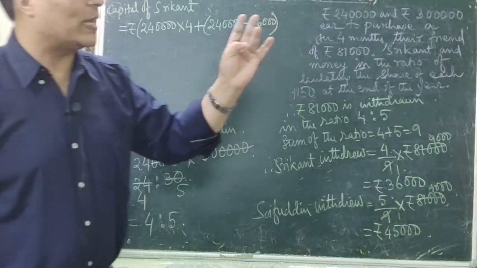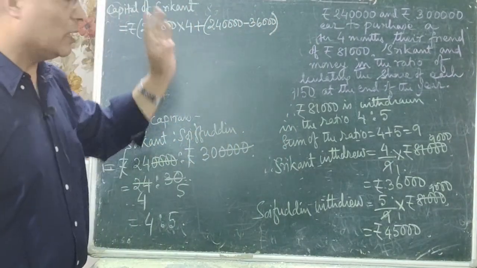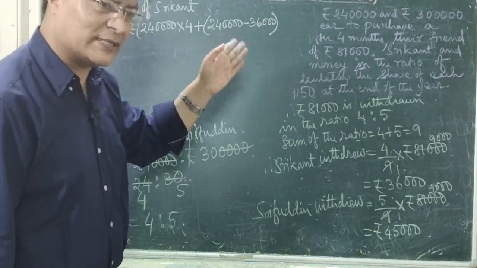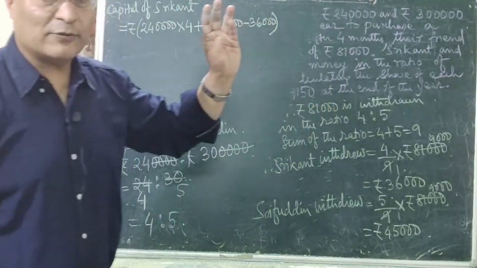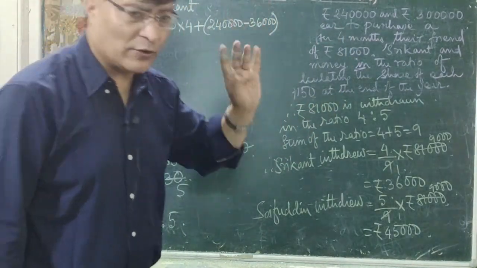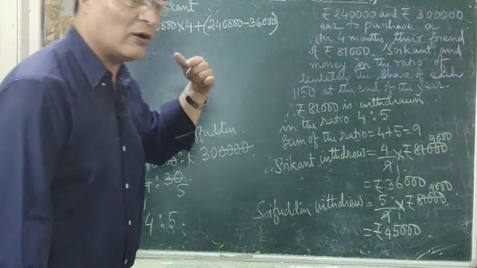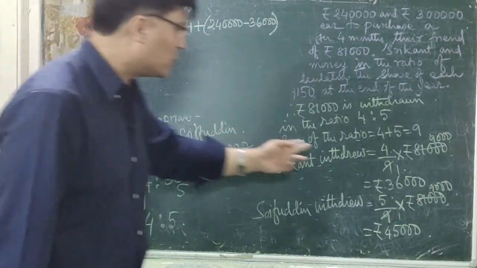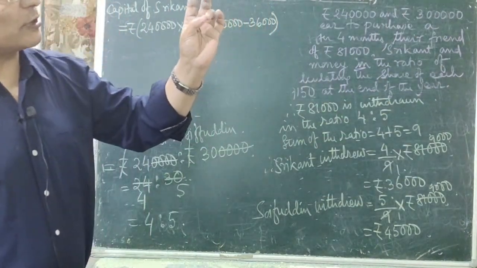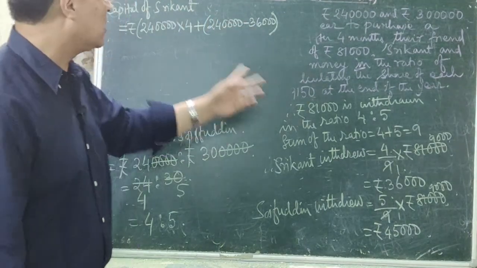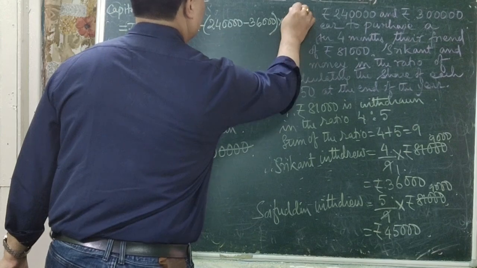April, May, June, July, August, September, October, November, December. After 4 months means after April, from May, not from April. After 4 months means January, February, March, April. That is your 4 months. After 4 months means in the beginning of May, Srikanth has withdrawn rupees 36,000. Okay, that is May, June, July, August, September, October, November, December. That is 8 months. This remainder is kept fixed for 8 months, into, you have to write 8.